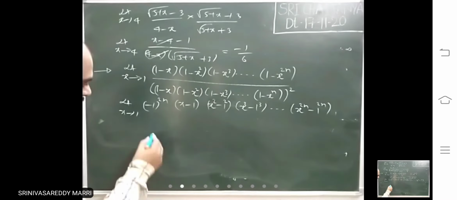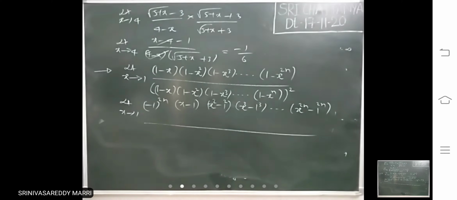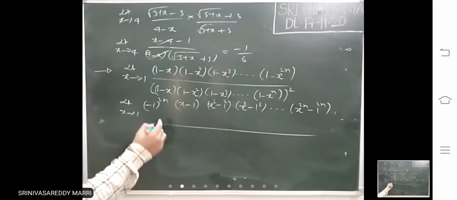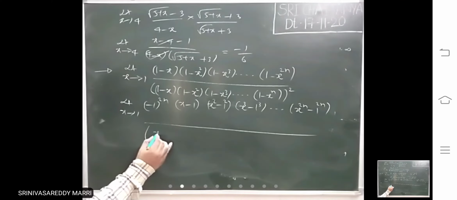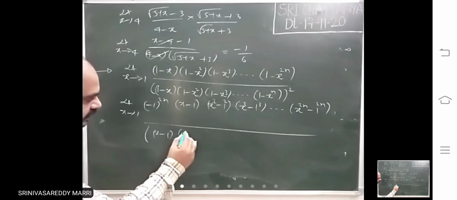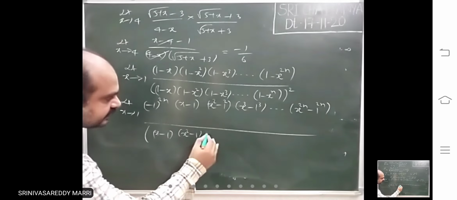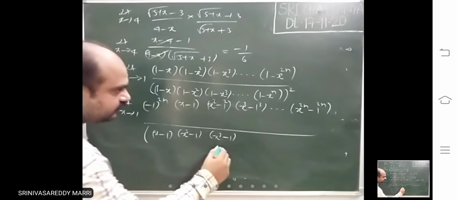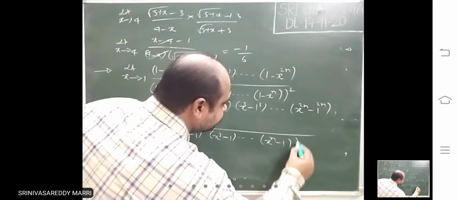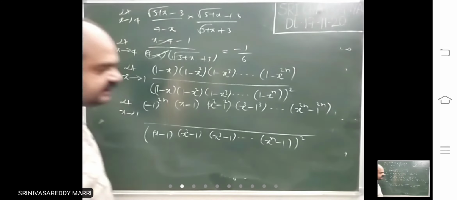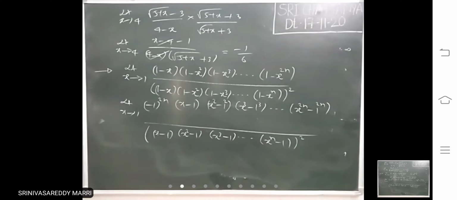Divided by, here also the same thing. If you take minus whole square, it will become plus. So x minus 1, x square minus 1, x cube minus 1 and so on, x power n minus 1 whole square. This minus 1 whole square means plus only.